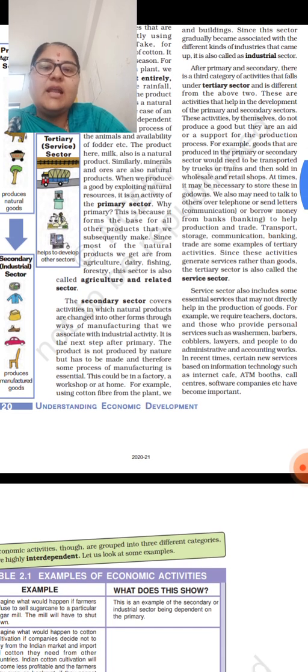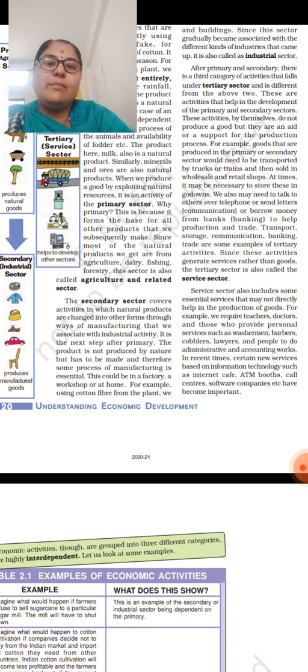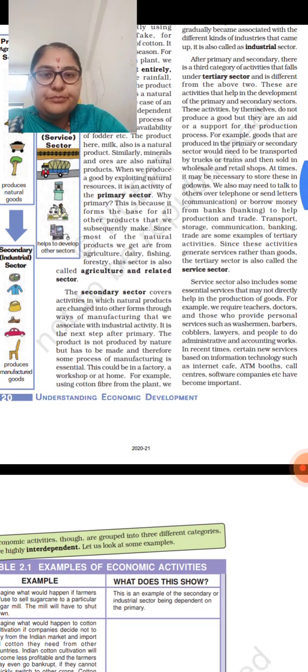Like this, these are the products which are naturally available in nature. We are not producing them, but they are naturally available. For example, the cow gives milk. It is a biological and natural process, and the fishes that we are catching are also a natural product present in nature. Agriculture also comes under the primary sector. Why primary?